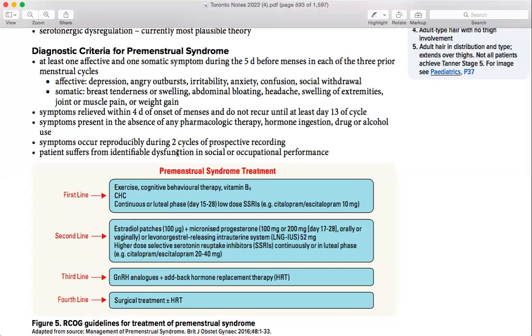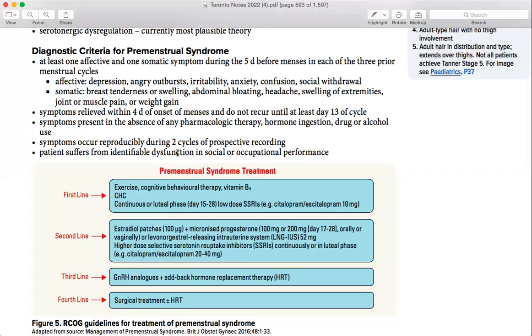So if they are not using anything, like she says, "It was happening and I didn't try anything," or "I was taking some herbal medications but I haven't tried anything else, and still these symptoms are present." So it should be the absence of any pharmacological use: no hormonal ingestion, no drugs or alcohol, because if you use any of these, these symptoms will be suppressed.